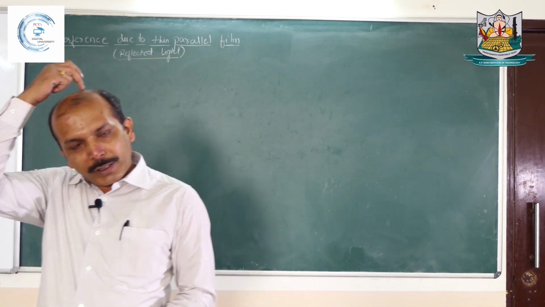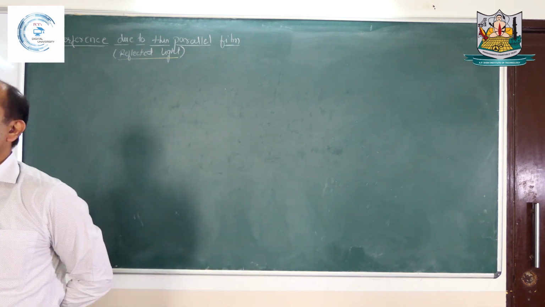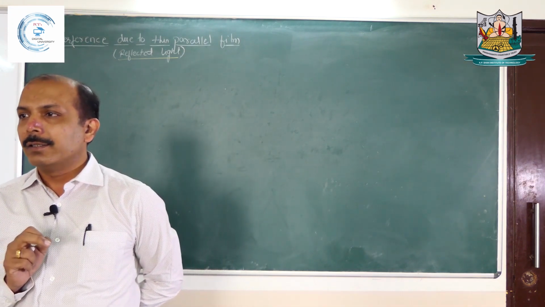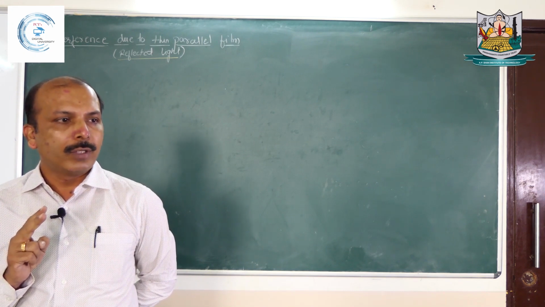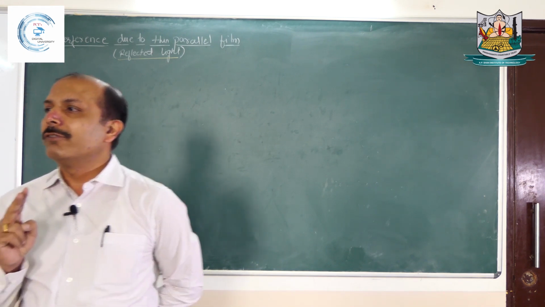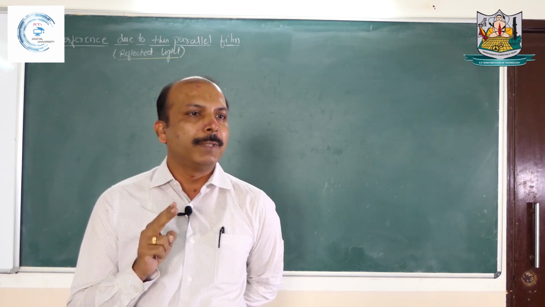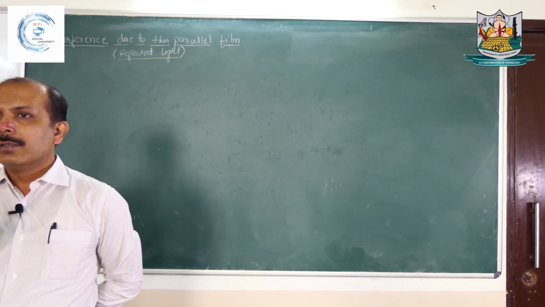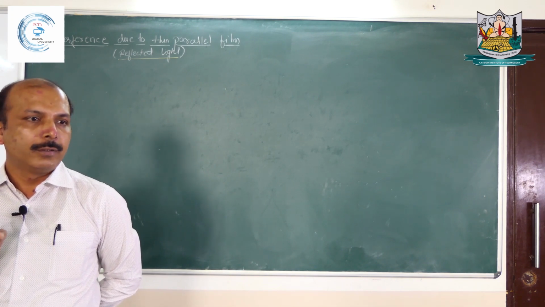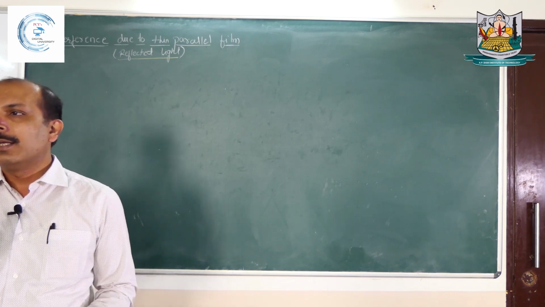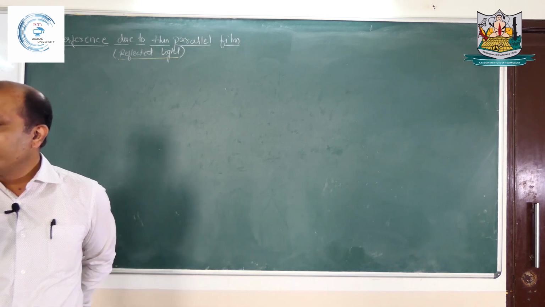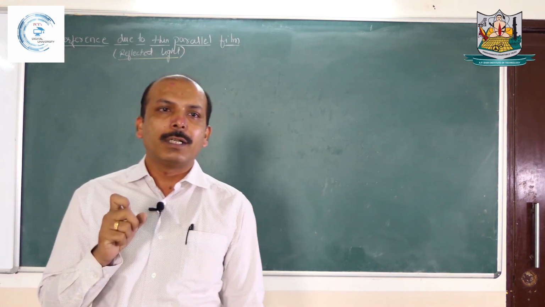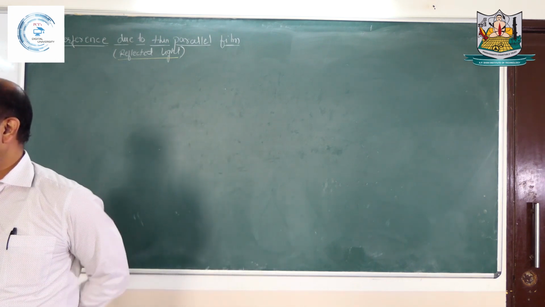Yesterday we discussed two very important things. First, if we want to produce a sustained or steady interference pattern, then two conditions are required. The first important thing is that the amplitude of the waves which are interfering with each other must be equal, and the second thing is that the sources must be coherent. Coherent means the waves which are interfering with each other must be derived from a single source.